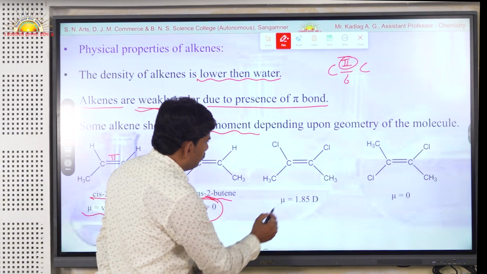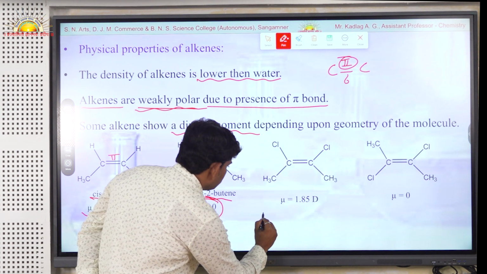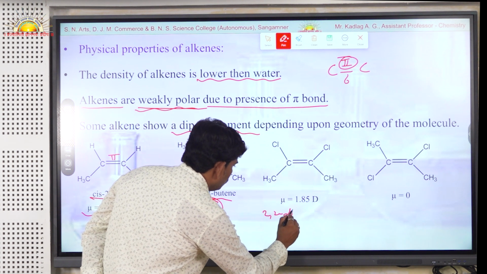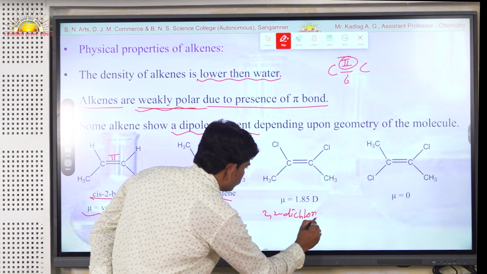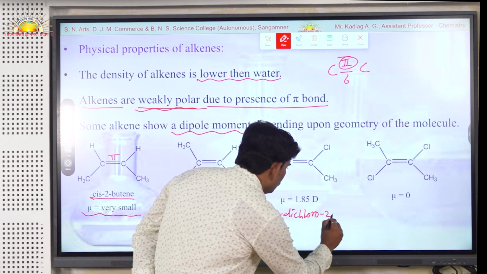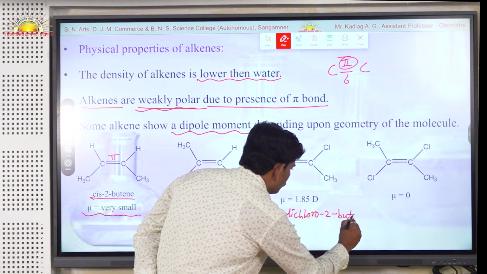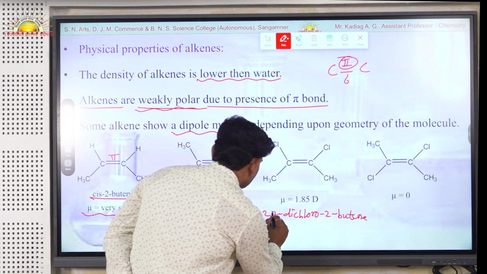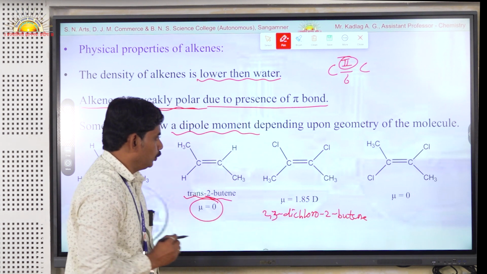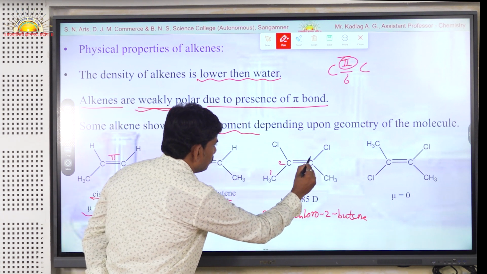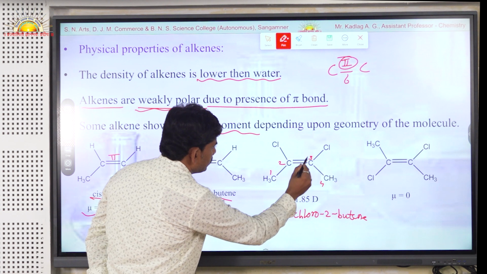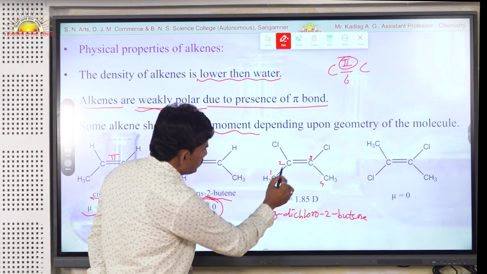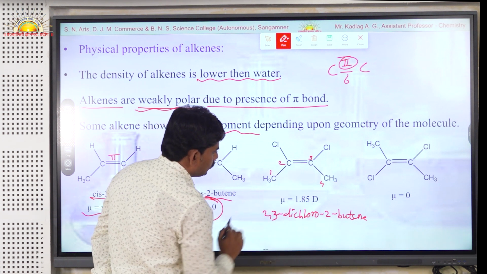And see here in the second example, this compound is 2,3-dichloro-2-butene, because this is the first carbon, second carbon, third, and this is the fourth. The second and third carbons have chlorine atoms, and the second carbon has the double bond, and hence 2-butene.